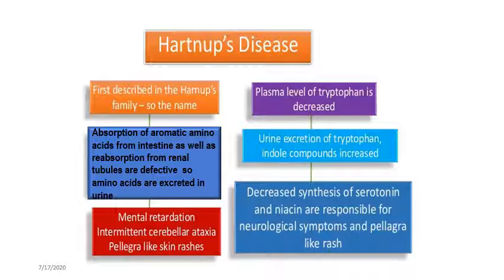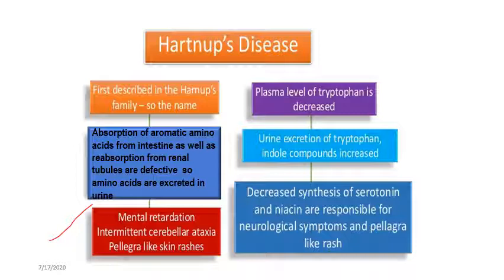Here the defect is in the intestinal and renal transport of tryptophan and other neutral amino acids, and leads to tryptophan deficiency. Tryptophan deficiency can ultimately lead to deficient synthesis of niacin and serotonin. Obviously, when there is deficiency of niacin, pellagra-like symptoms may appear. And because of the decreased synthesis of serotonin, there will be neurological symptoms, sometimes mental retardation.